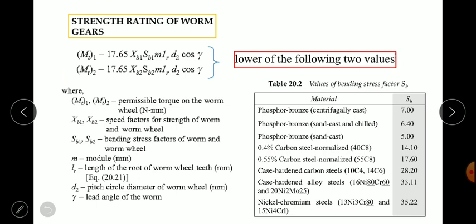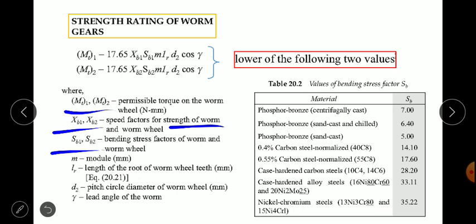Here Mt1 and Mt2 are the permissible torque values on the worm and worm wheel. Xb1 and Xb2 are the speed factors for the strength of worm and worm wheel.